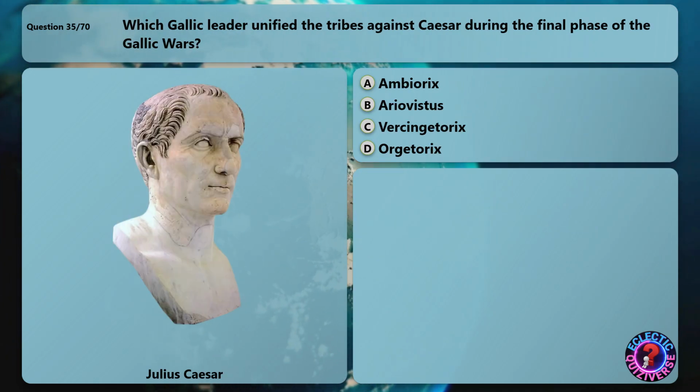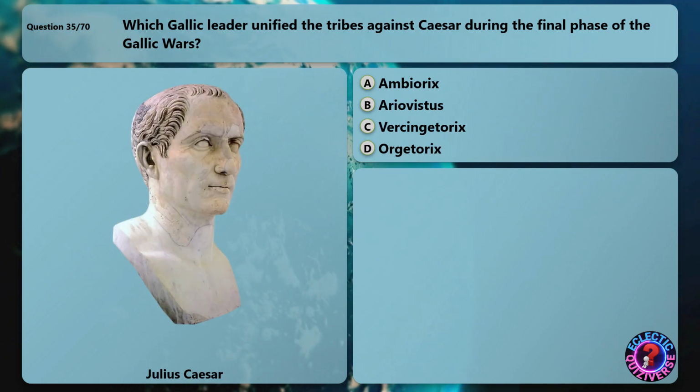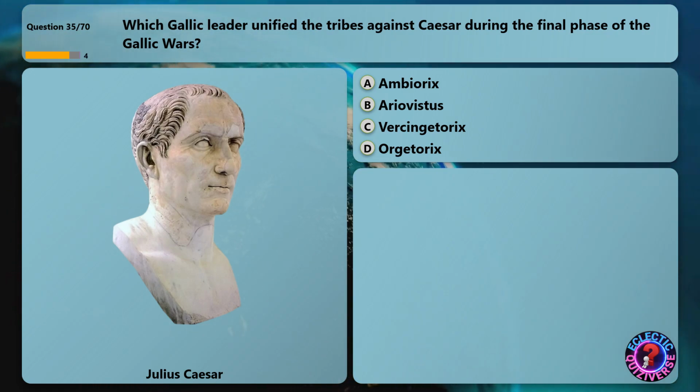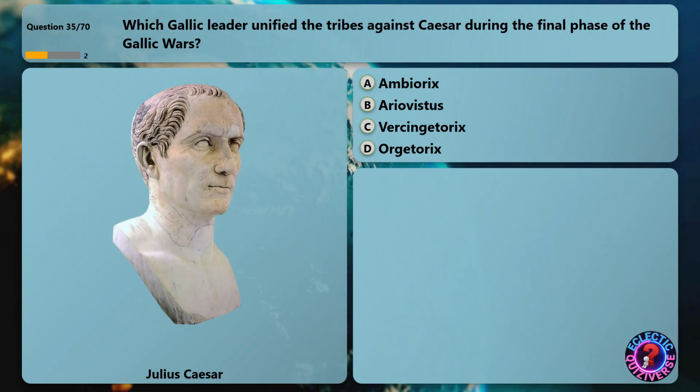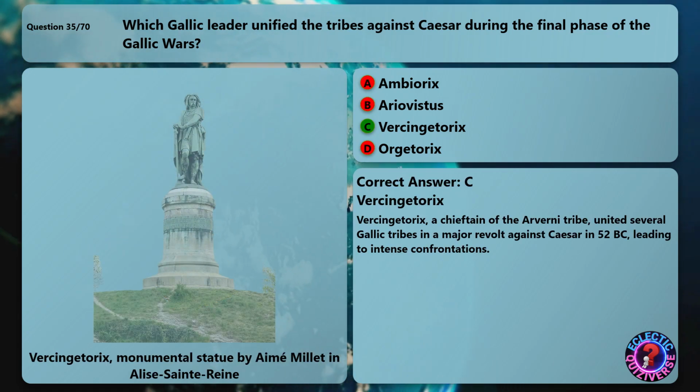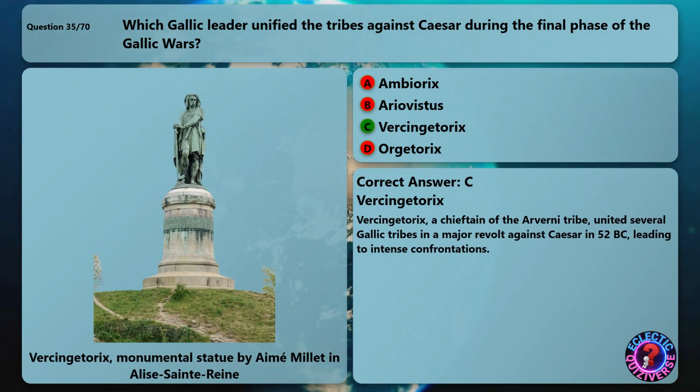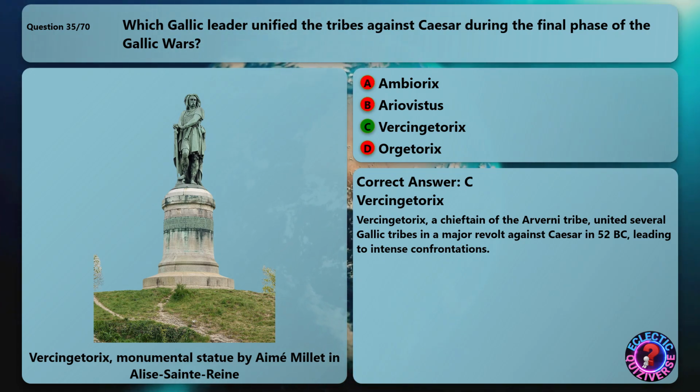Which Gallic leader unified the tribes against Caesar during the final phase of the Gallic Wars? The correct answer is Vercingetorix. Vercingetorix, a chieftain of the Arverni tribe, united several Gallic tribes in a major revolt against Caesar in 52 BC, leading to intense confrontations.